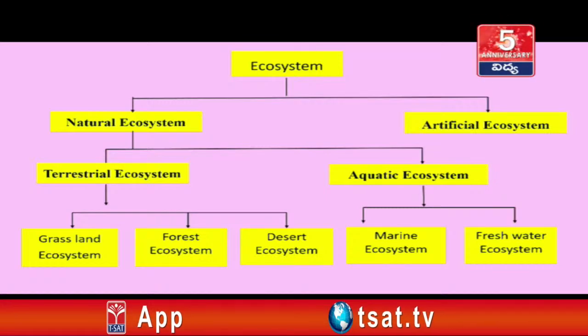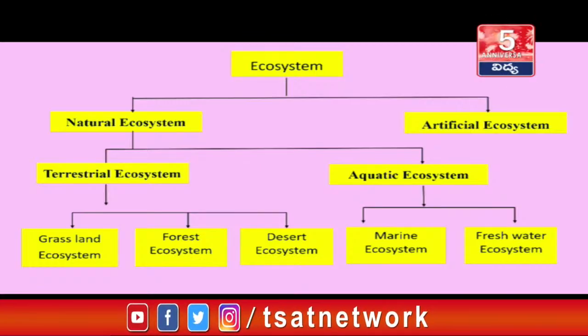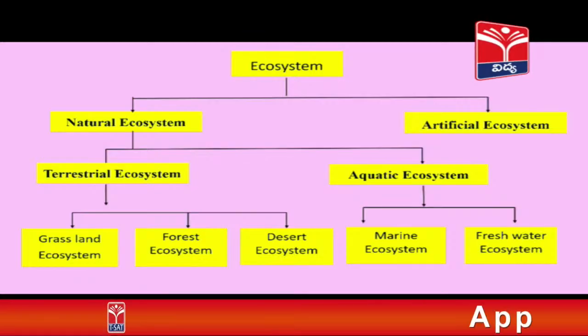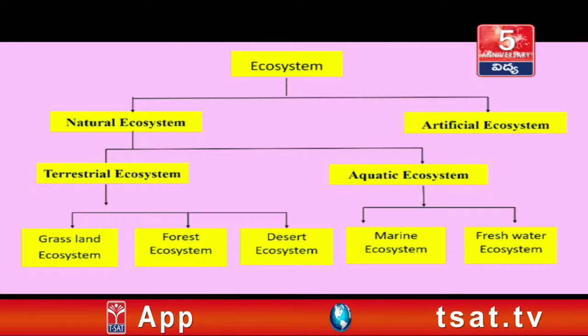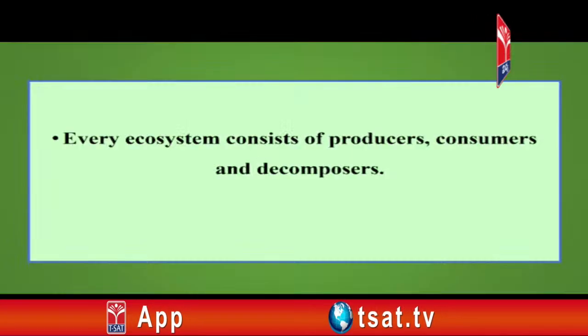Terrestrial ecosystem is classified into grassland ecosystem, forest ecosystem and desert ecosystem. Aquatic ecosystem is classified as marine ecosystem and freshwater ecosystem.